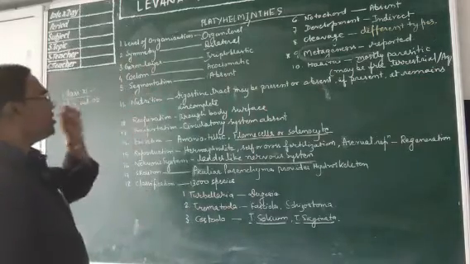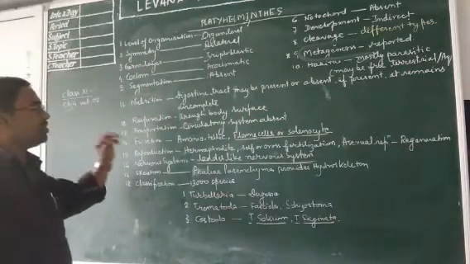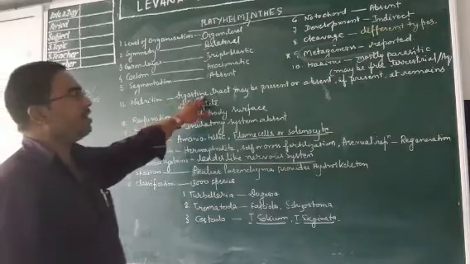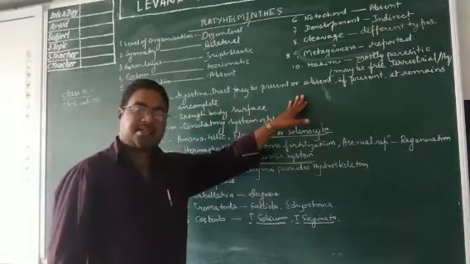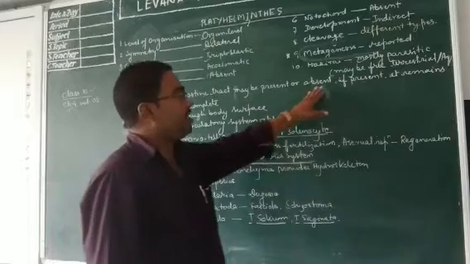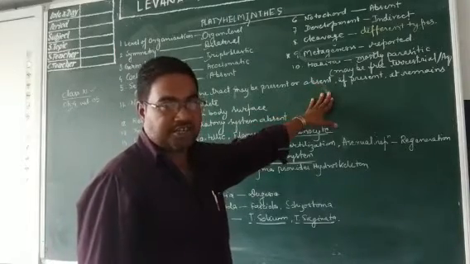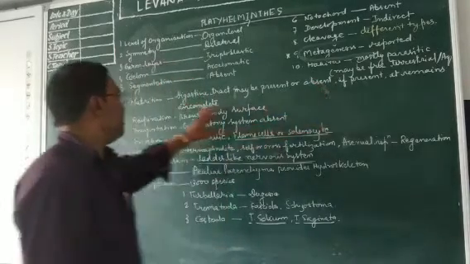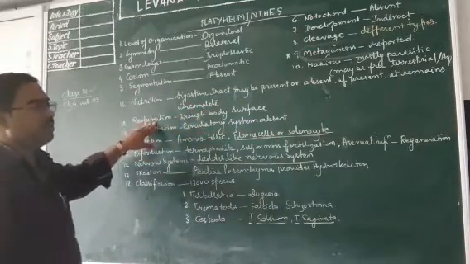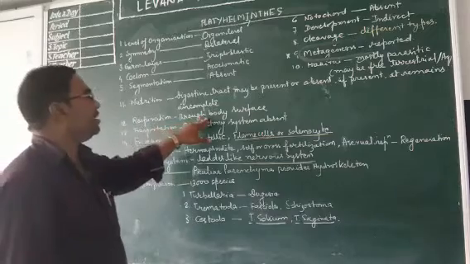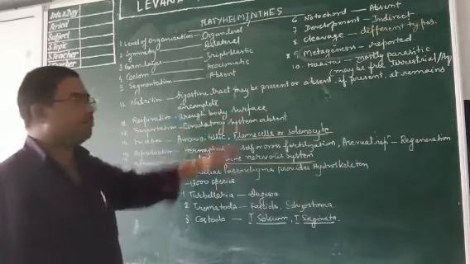Now about the nutrition in platyhelminthes, you must remember the digestive tract may or may not be present. May be present, may be absent, and if present, the digestive tract remains incomplete. Respiration in platyhelminthes occurs through the general body surface.